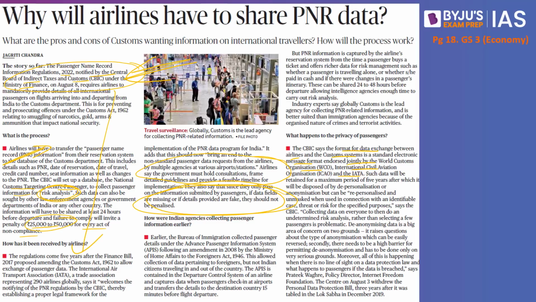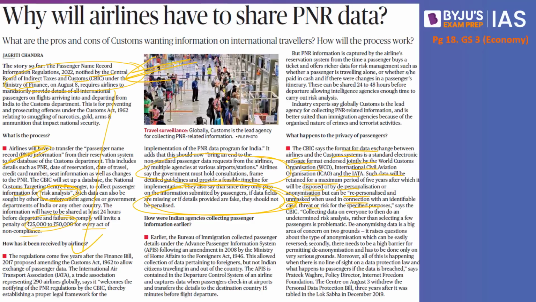So this article currently goes on to say, even if the information has to be extracted, it can only be processed by a senior officer of the rank of principal additional director or additional director general who would be able to take the data. So remember, what this article also goes on to say is that such data will be retained for a maximum period of 5 years, after which it will be disposed of by depersonalization or anonymization, but can be repersonalized and unmasked when used in connection with the identifiable case, threat or risk for the specified purposes. But there are also challenges with the privacy as well.